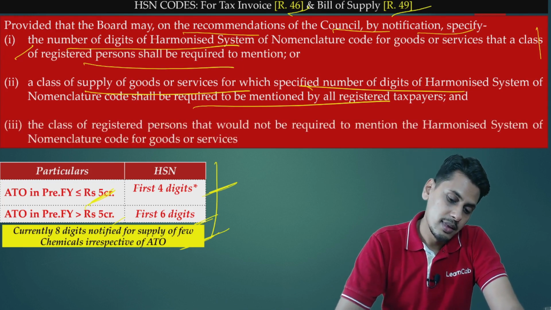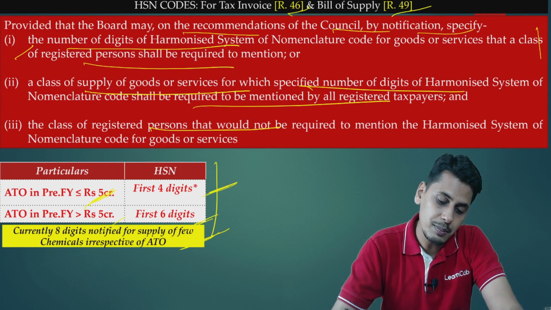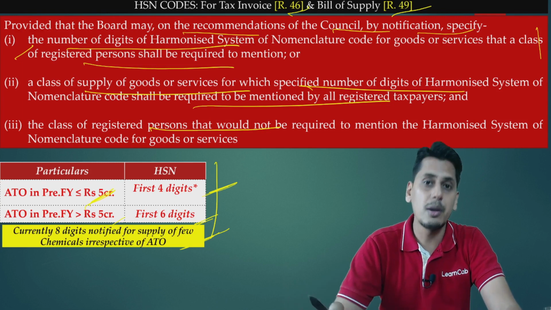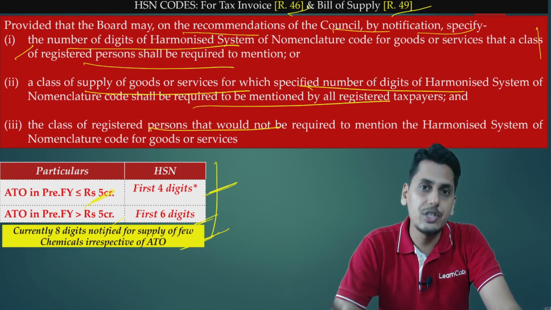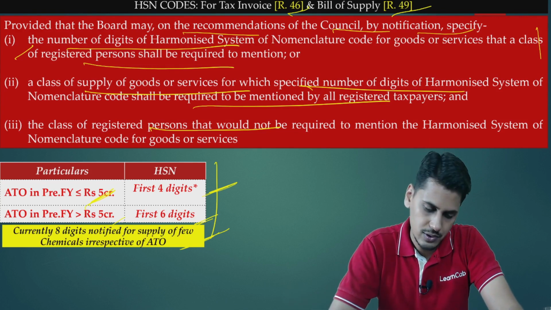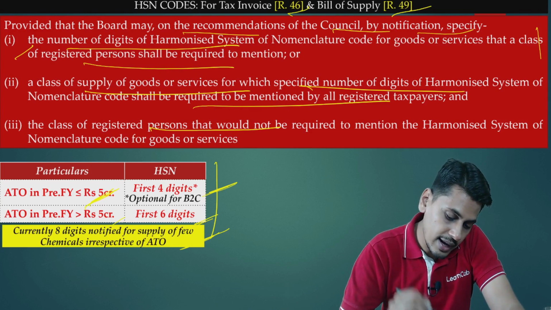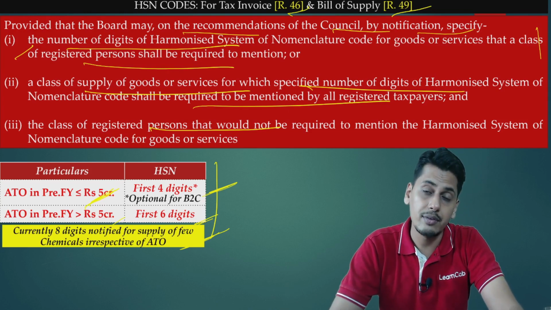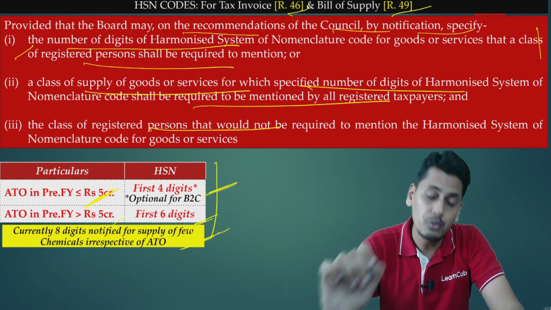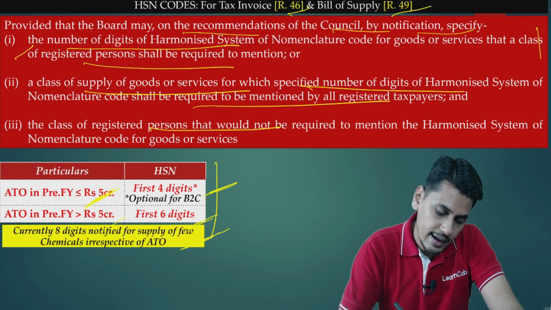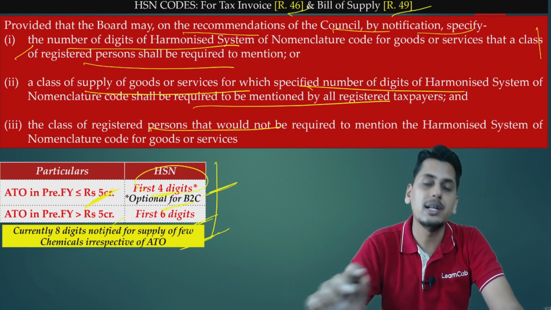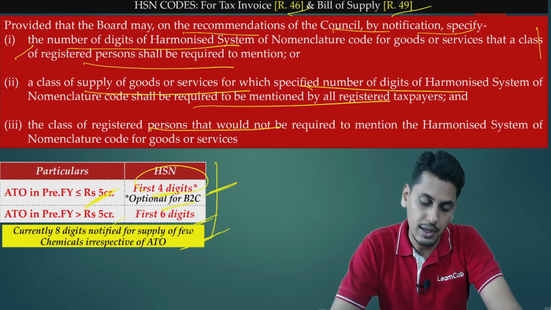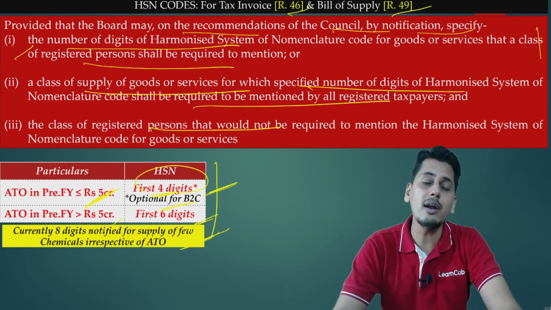The next one: the board is empowered to notify the class of registered persons that would not be required to mention HSN codes for goods and services. So friends, the board is also empowered to state that these categories of registered persons need not mention any HSN codes on their documents. Here the board has said that if the ATO in the preceding financial year is up to 5 crore rupees, then I need to mention the first 4 digits, yes. However, mentioning these first 4 digits is going to be optional for B2C supplies.